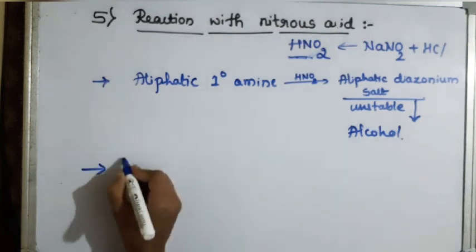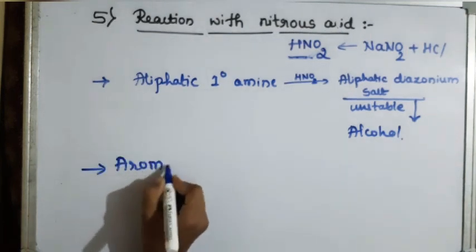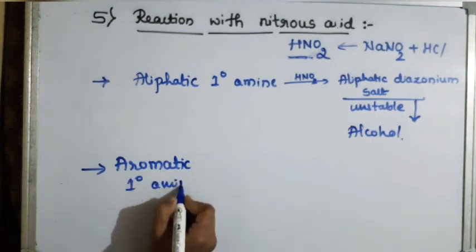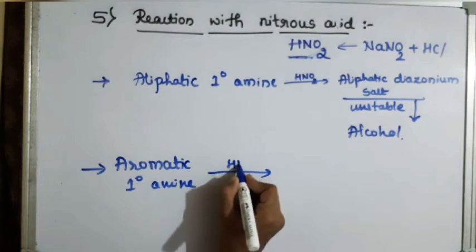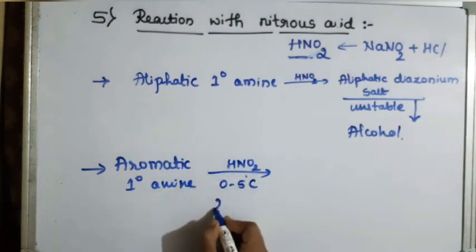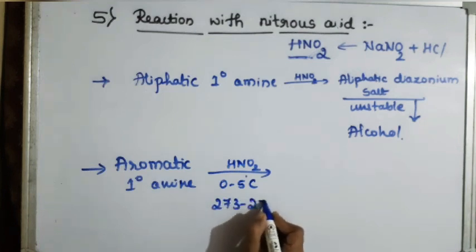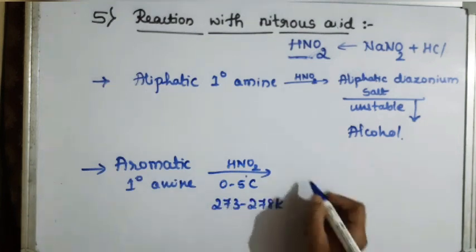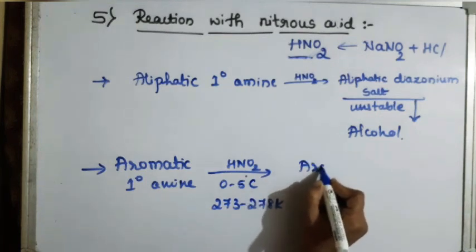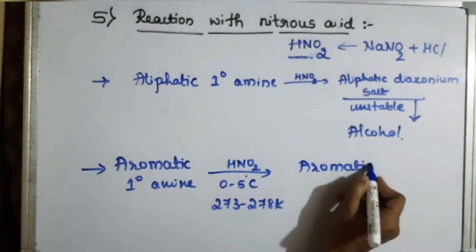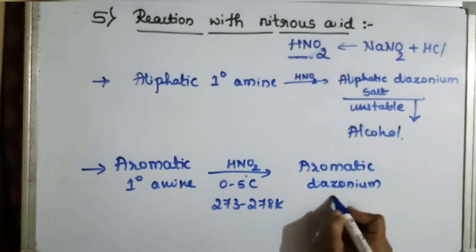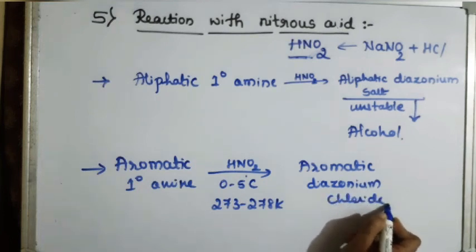When aromatic primary amine is treated with nitrous acid, the reaction takes place at 0 to 5 degrees Celsius or 273 to 278 Kelvin, and there is a formation of aromatic diazonium chloride as a product.